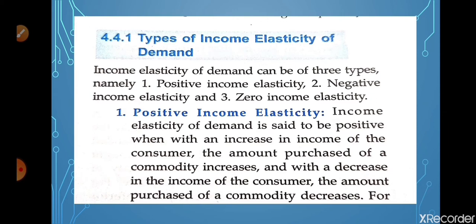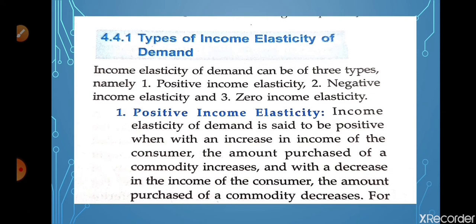So let us move on to the first topic, types of income elasticity of demand. The first one is positive income elasticity. So what is positive income elasticity? Income elasticity of demand is said to be positive when, with an increase in income of a consumer, the amount purchased of a commodity increases, and with the decrease in income of that consumer, the amount purchased decreases.